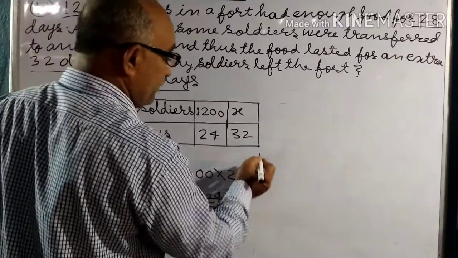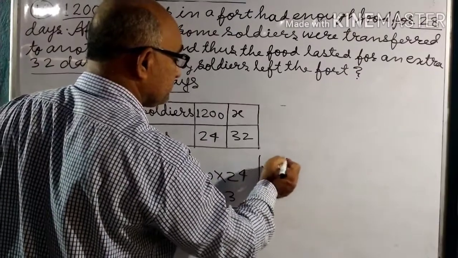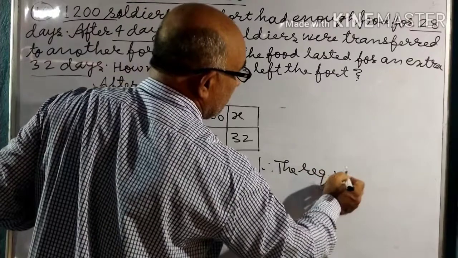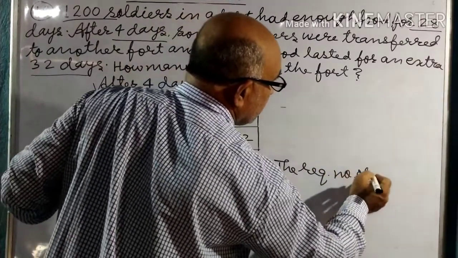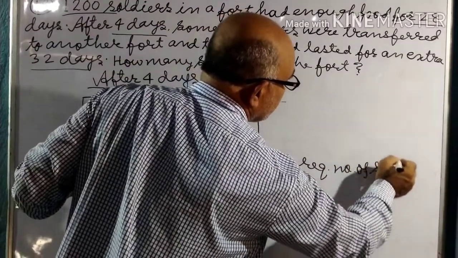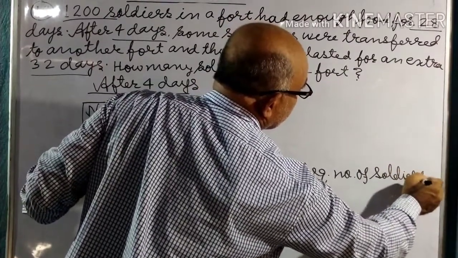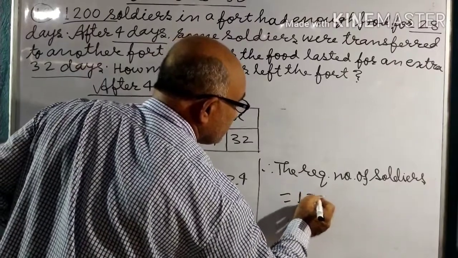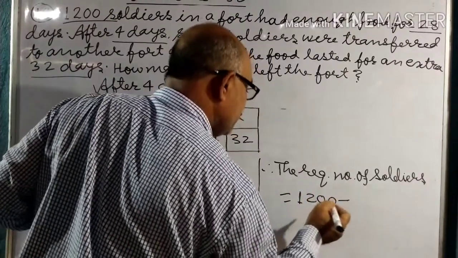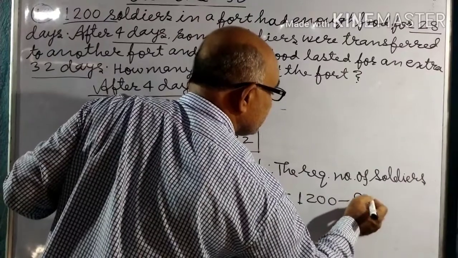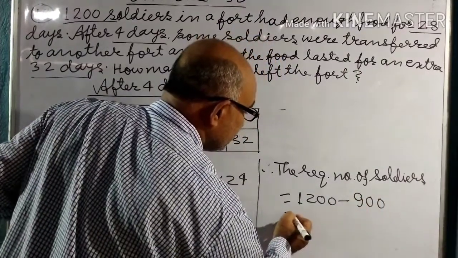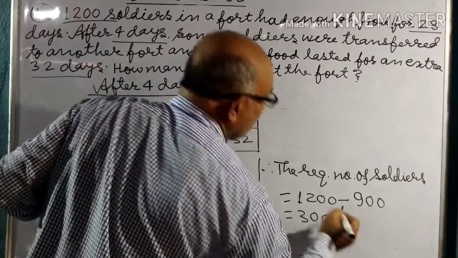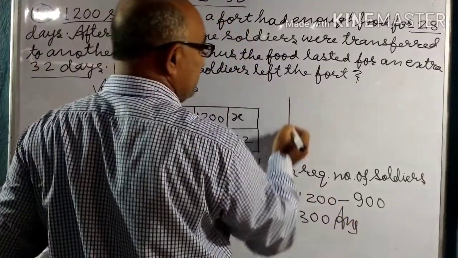900. Therefore, the required number of soldiers who left: total soldiers 1200 minus 900 equals 300. Answer.